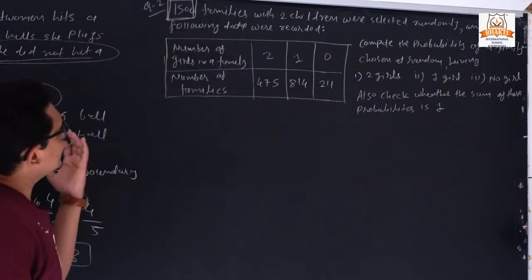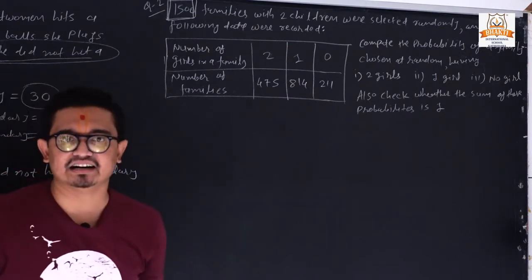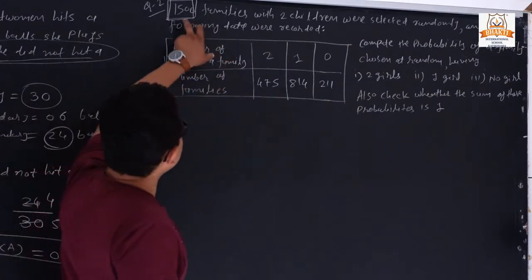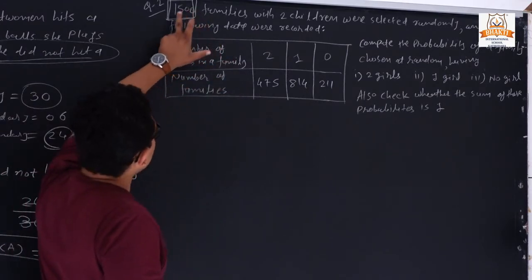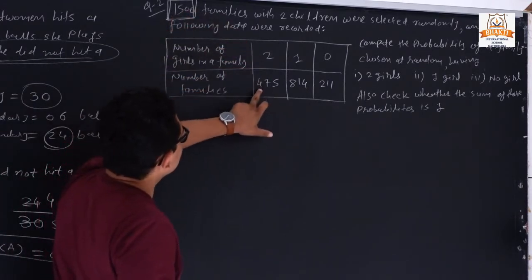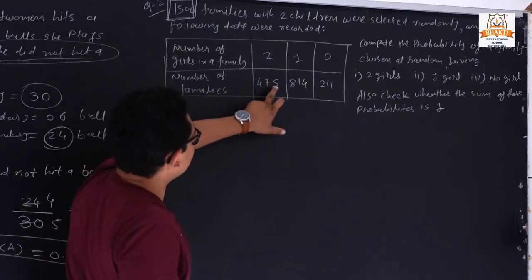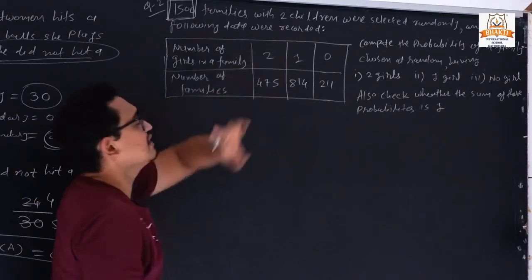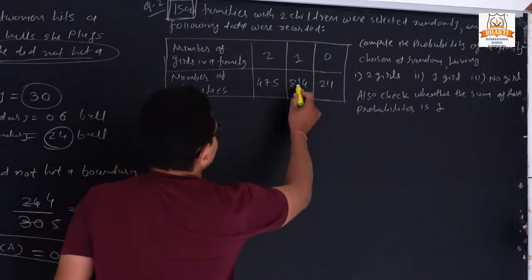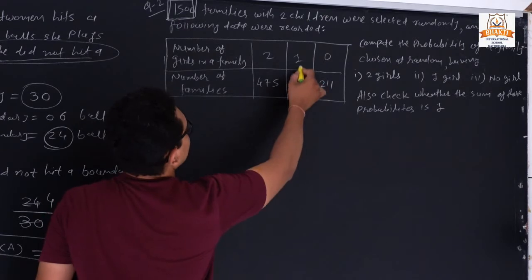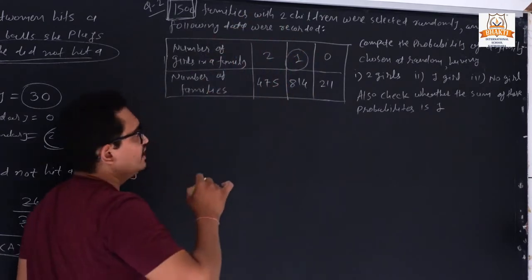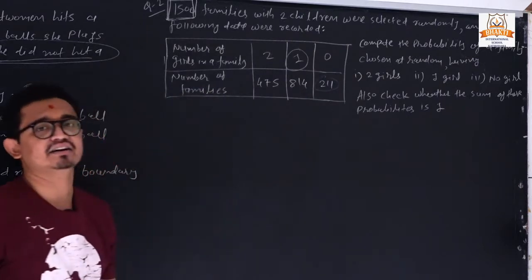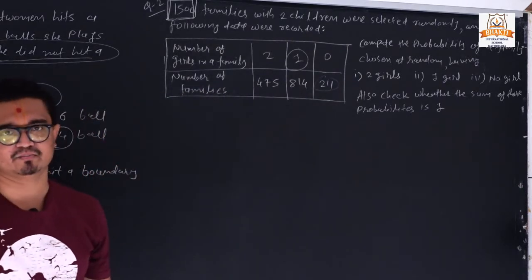So here they are collecting the data. So which kind of data is it? Total families, it is 1500. Out of 1500, 475 families are those families who have only 2 girls. 814 families are those families who have only 1 girl. And 211 families are those families who haven't any girl. It means both are boys.